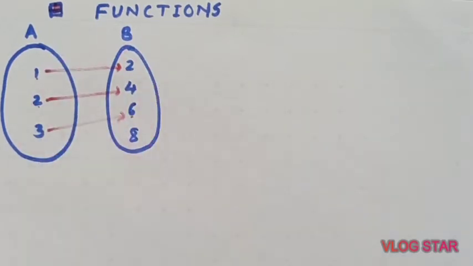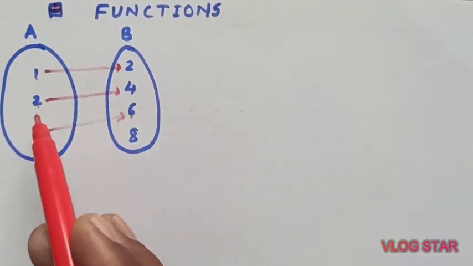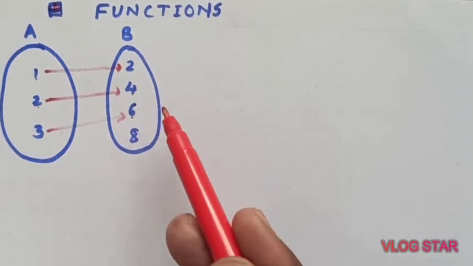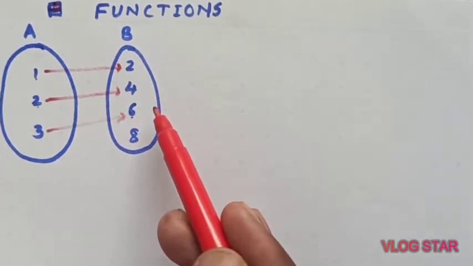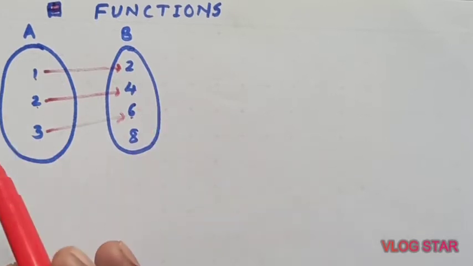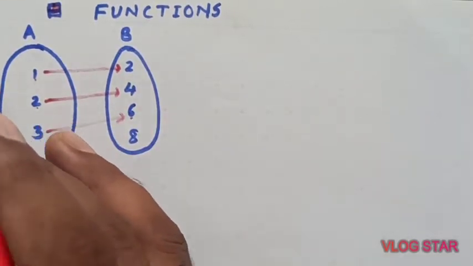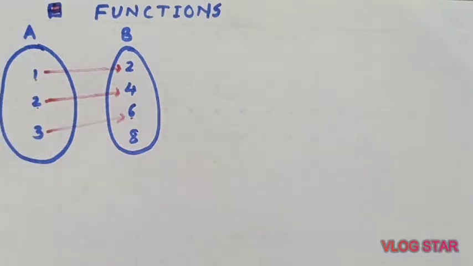Can we say this is a relation? Yes. For a relation, the criterion is that some or all elements of set A are associated with some or all elements of set B. Or in other words, a relation is a subset of the Cartesian product. So it satisfies the condition of a relation.